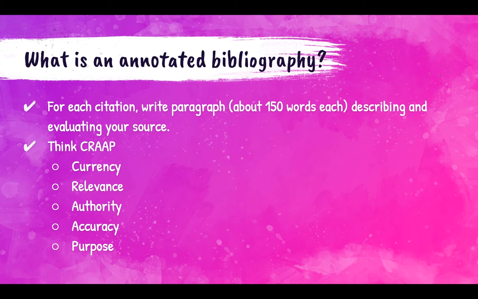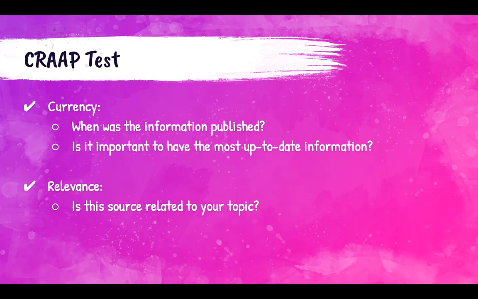That's the one that we typically teach in high school, so I'm going to review it here, but you feel free to pull in other information to prove that you have a good source. So the CRAP test is currency, looking at when the information is published and assessing, do you need up-to-date information, or is it okay if it was published a while ago? Relevance, is it related to your topic? So if you're looking up German Shepherds and you find an article about Chihuahuas, probably not related, so you probably wouldn't want to use it, especially since you have just one source.